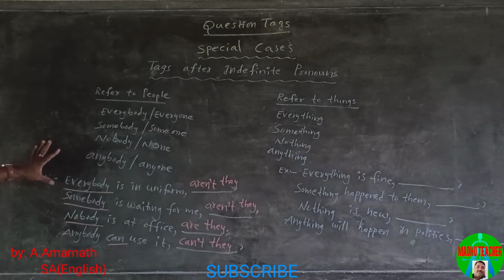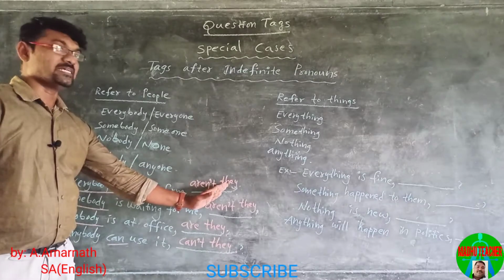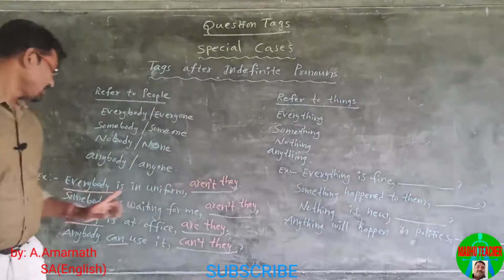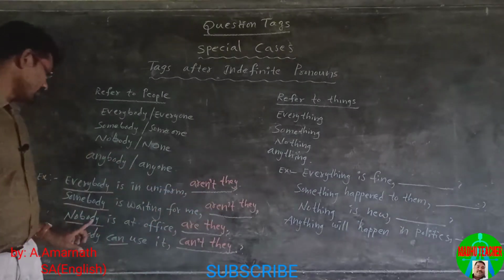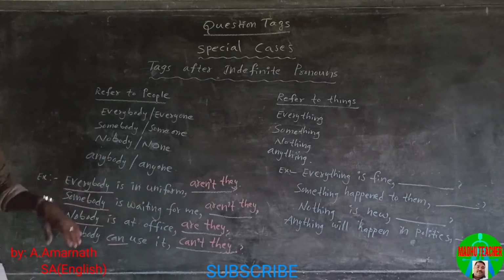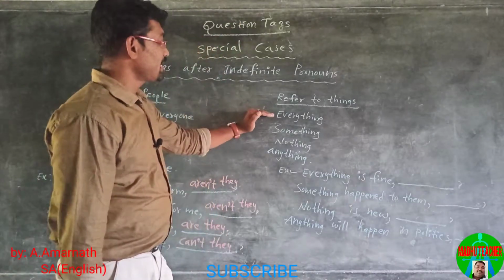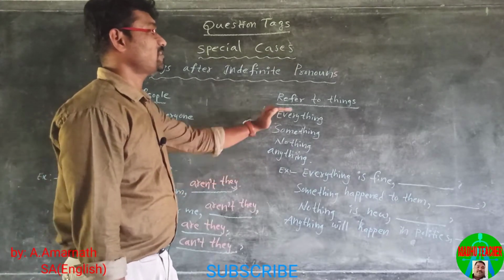Whenever the sentence has these indefinite pronouns, the pronoun we use in the question tag must be plural. It is always they. Everybody, they; somebody, they; nobody, they; anybody, they. Let us move to everything, something, nothing, anything. These indefinite pronouns refer to things.